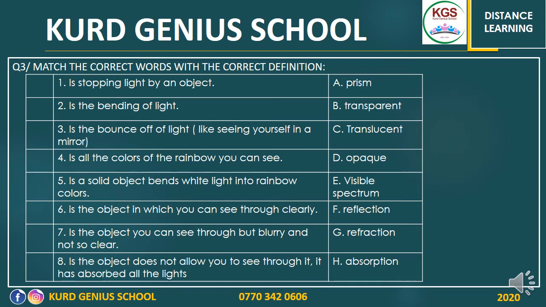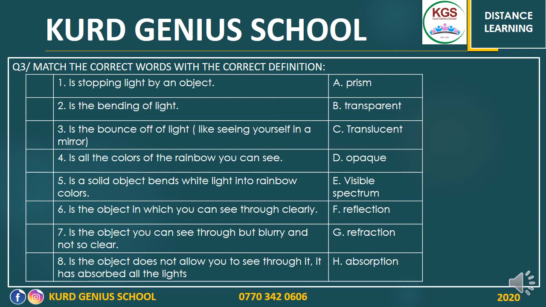Question number 3. It's the matching. You guys love this one. I don't know why, you're just in love with this question. Match the correct words with the correct definition. We've got these keywords: A. Prism, B. Transparent, C. Translucent, D. Opaque, E. Visible spectrum, F. Reflection, G. Refraction, H. Absorption. The definitions. 1. Is stopping by an object.